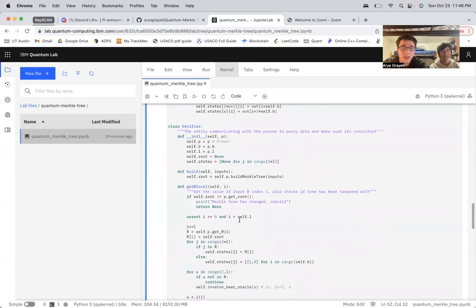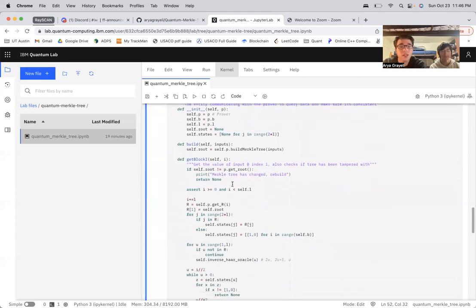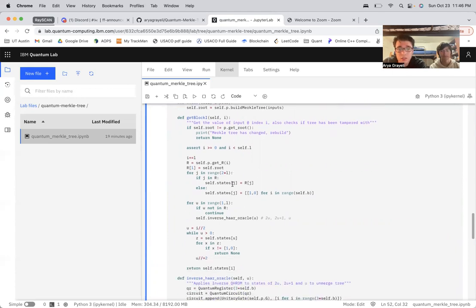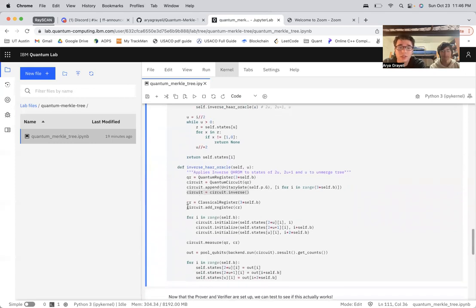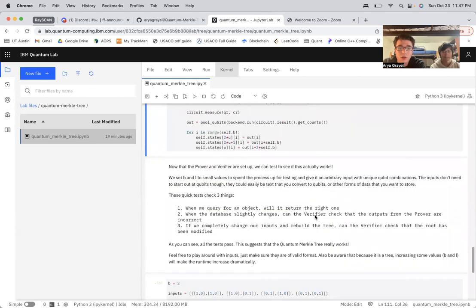And then on the verifier side, the main method here is get block I, where given an input, it's going to check if the database has been tampered with, and if not, then it'll return the value that's stored there. So, quick overview of how it works. Really, the key is that it's just unwinding the actions done by the prover, but with the Haar oracle running the inverse, as you can see, the inverse of the unitary gate, to basically decrypt those qubits back into their original state. And again, the classical registers and measuring and all of that is still being applied. So with all that, basically our Merkle tree is done.